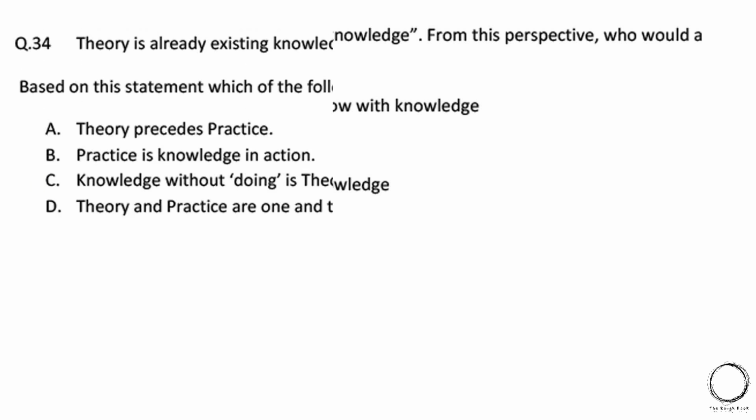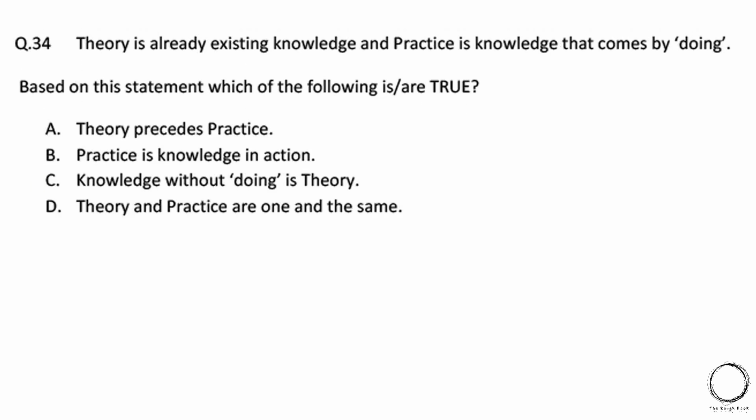Next, theory is already existing knowledge and practice is knowledge that comes by doing. Based on this statement, which of the following are true? A. Theory precedes practice. B. Practice is knowledge in action. C. Knowledge without doing is theory. D. Theory and practice are one and the same. So here, theory precedes practice means that theory is required for practice, but in the question it is never told like that. Practice is knowledge that comes by doing, which says that there is no element of theory in here. So the right answer is option B and C.